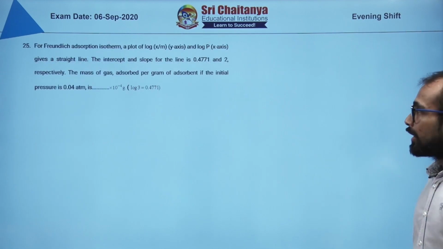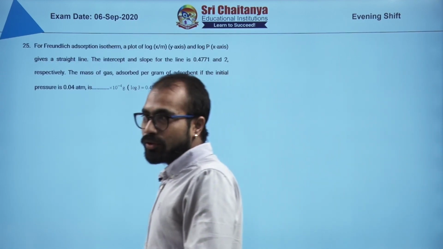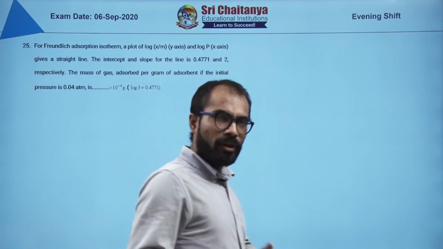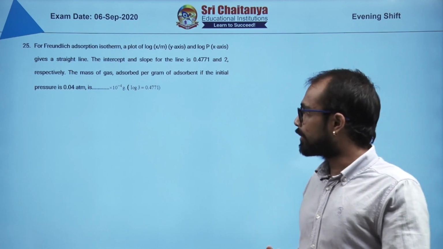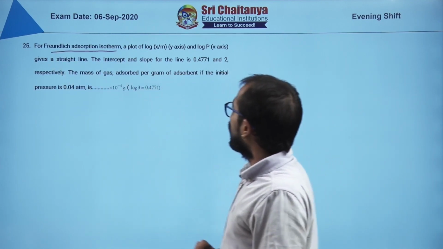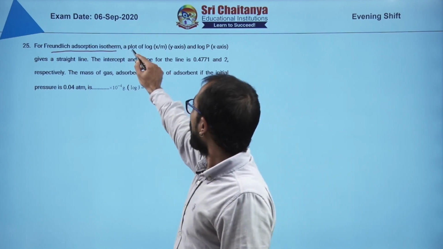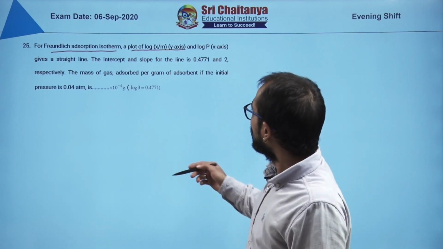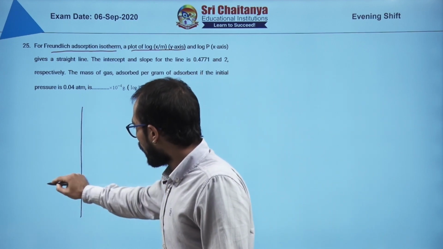Next question. This question is from surface chemistry. Again, this Freundlich isotherm, this is the second or third time in this particular mains the same concept has been asked again. So Freundlich isotherm, a plot of log of x upon m versus log p, that means this is the plot they are talking about.